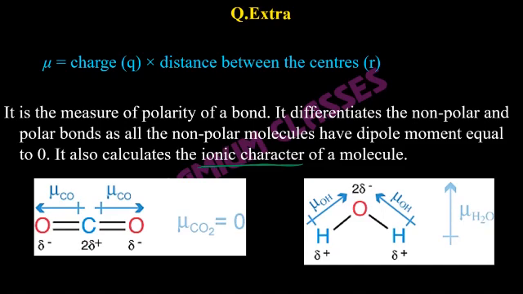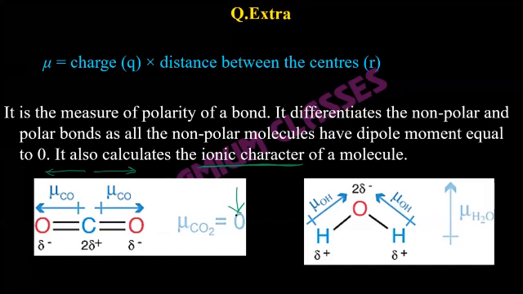Although the covalent character is higher, there is some ionic character. But because they are opposite to one another, the dipole moment towards the right side gets cancelled by the one towards the left side. So overall dipole moment is zero, although there is an individual dipole moment in each CO bond.